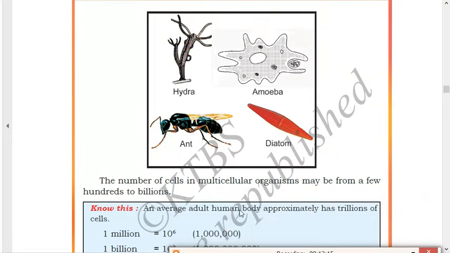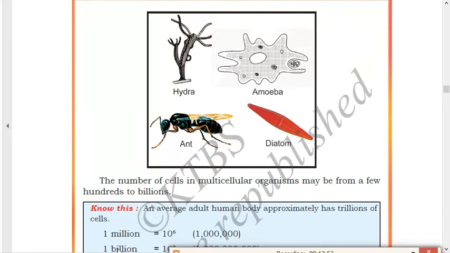Next, the number of cells in a multicellular organism may be from a few hundred to billions. What is written over there? As we all know, multicellular organisms have many cells in their body. So it is possible that a small organism can have 100 cells, another organism can have 1000 cells, and the next one can have millions or billions of cells. For example, suppose in an ant 100 cells are there. If we consider a rabbit, in the rabbit 1000 cells are there. If we take a tiger, in the tiger 10,000 cells are there. In an elephant 1 lakh cells are there.